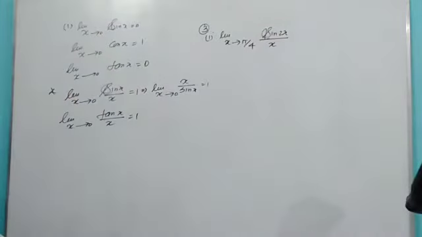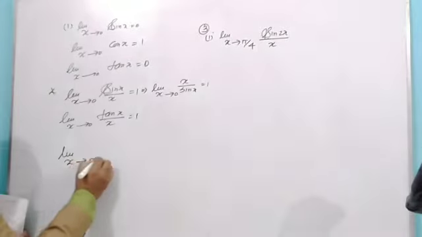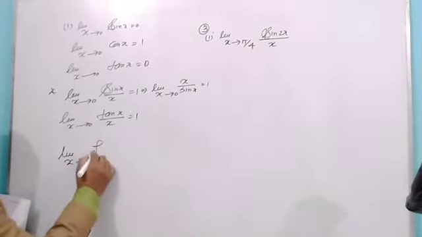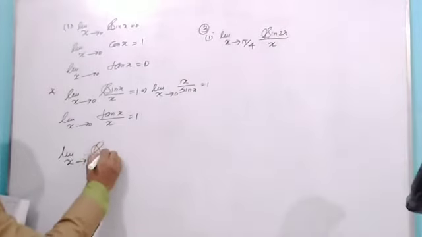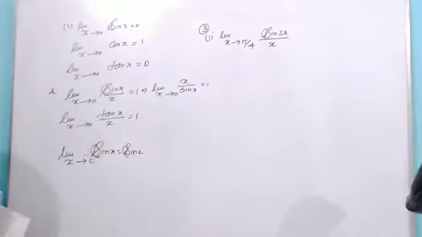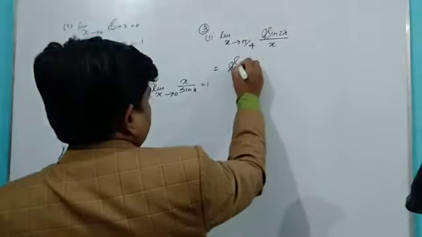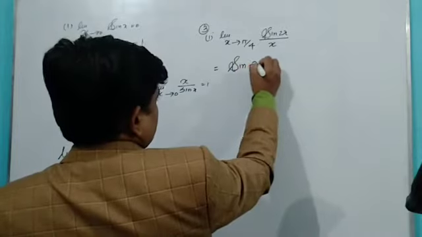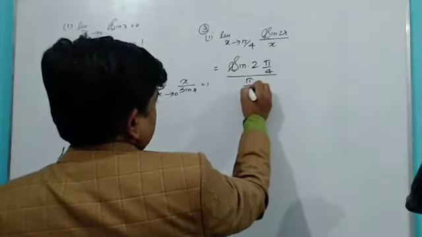Do you know, my dear students? Some formula is like that: if I am having somewhere limit x tends to c and it is sin x, directly it can be written as sin c. So if I follow this, what will happen? Sin 2 into pi by 4 whole upon pi by 4.